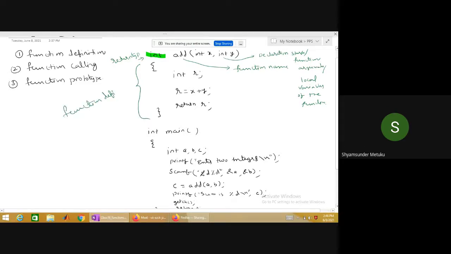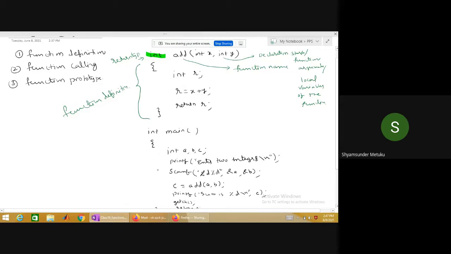Function definition. Then comes the main program. In the main program, as we have done in so many programs, the first line will be int main. I think I forgot to mention #include <stdio.h>. Assuming that I have written it at the beginning, before int add, then int main is the entry point.